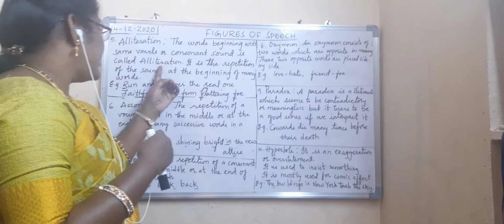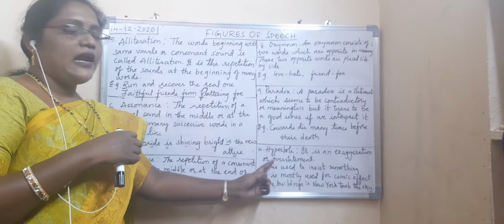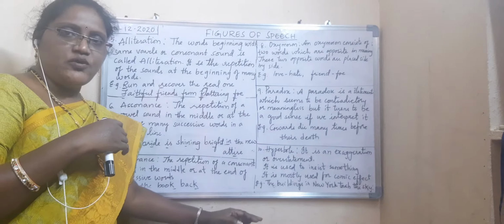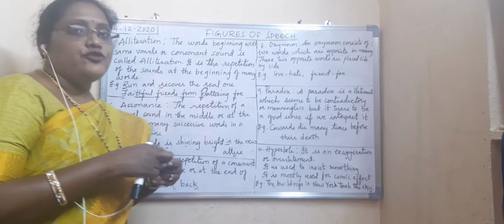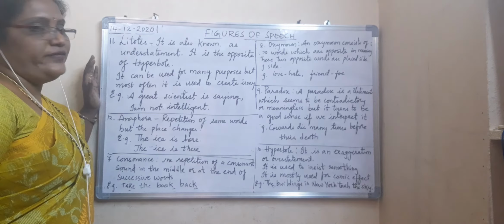So we have alliteration, assonance, consonance, oxymoron, paradox and hyperbole. Still two others are there. I hope everyone has understood this. So let us go to the remaining two. Now the 11th one we will see.